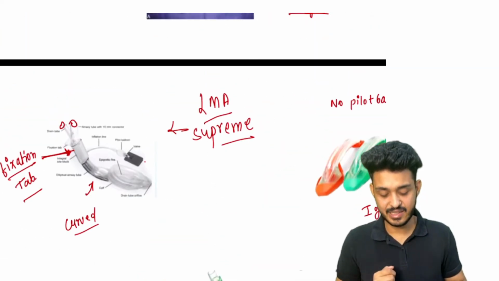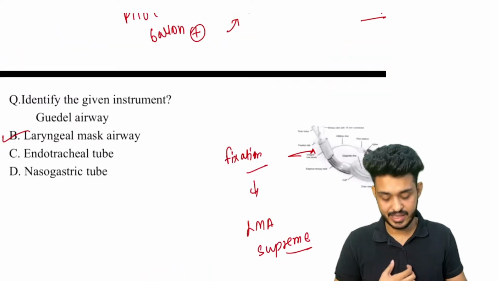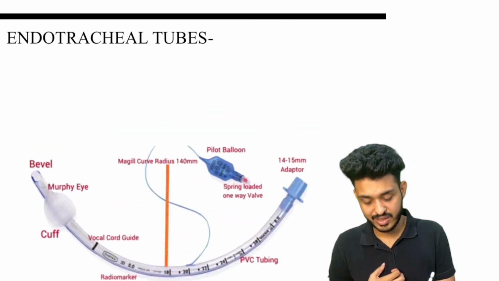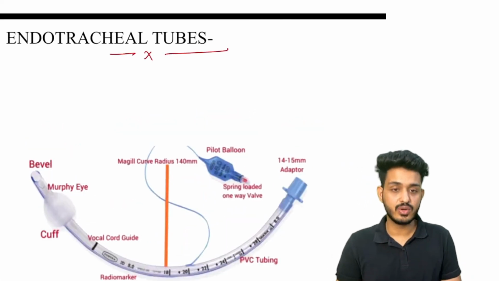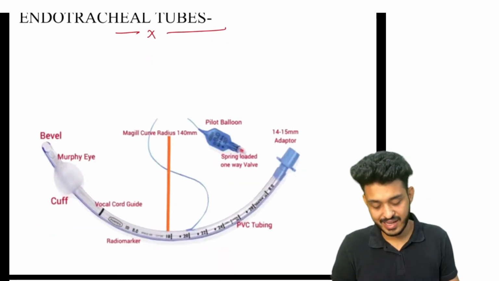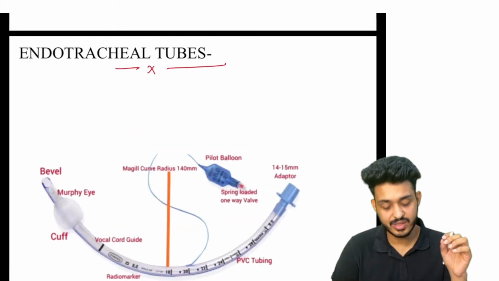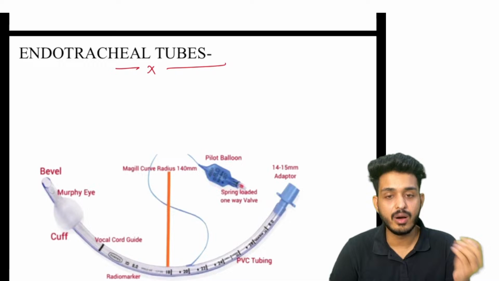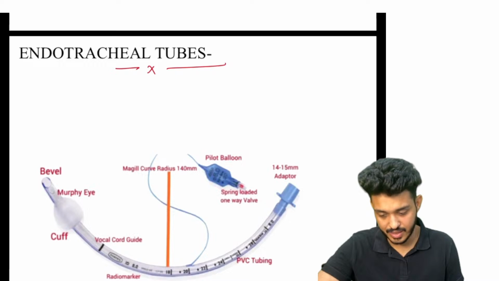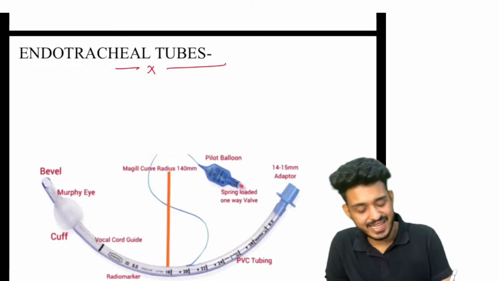Laryngeal mask airways we have seen. Second one we are going to see is the ET tube, endotracheal tubes. So now let's talk about the ET tube. What are the different ET tubes that we are having? First of all, look here, guys. We are having ET tubes, and the question they have asked in your examination is in which thing Murphy's eye will be present. So they have asked you a simple question. Please try to answer. Look here, endotracheal tubes.